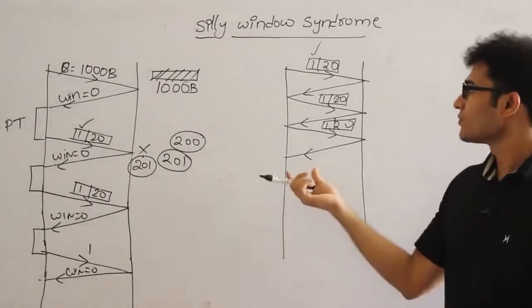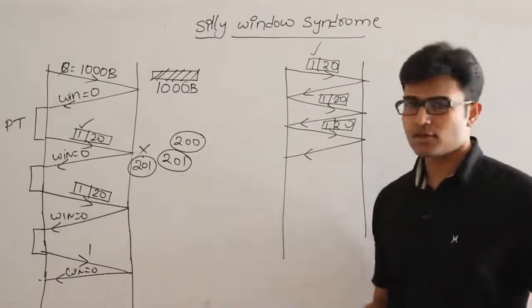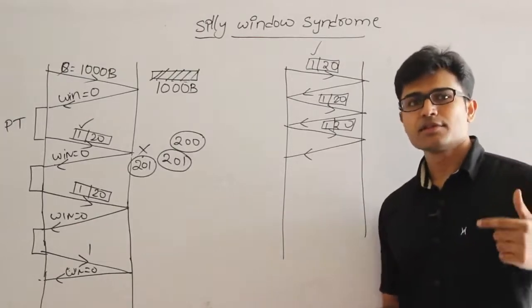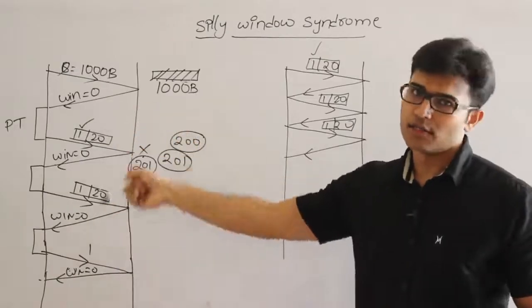This is also one reason for silly window syndrome. One reason for silly window syndrome is when the receiver has announced that its capacity is 0. For some time, if it keeps on announcing that its capacity is 0, then we are going to send 1 byte of dummy data.